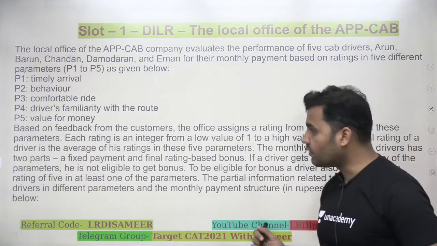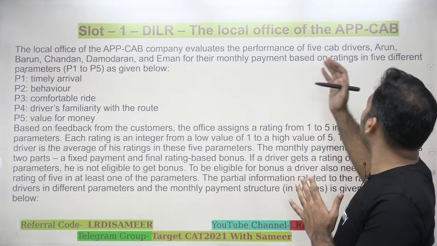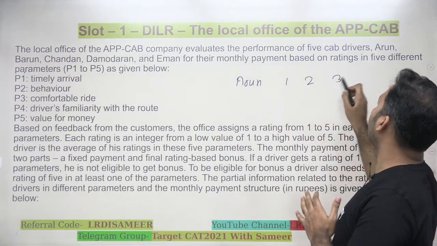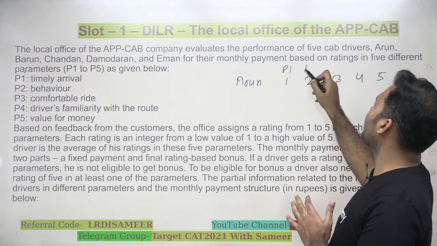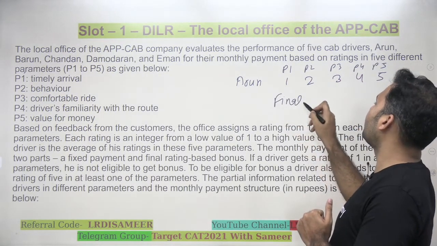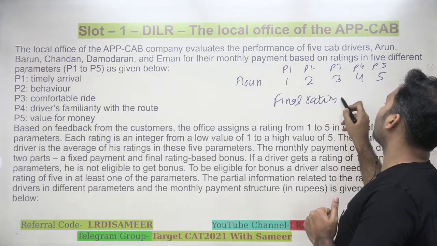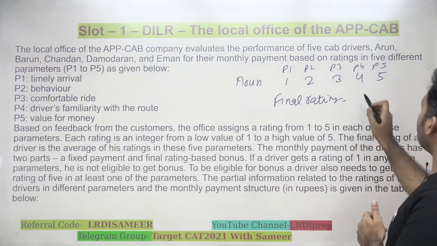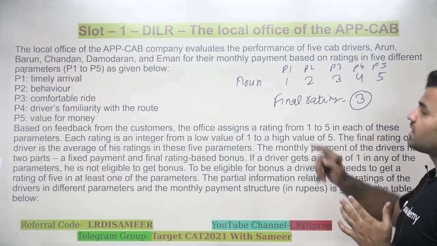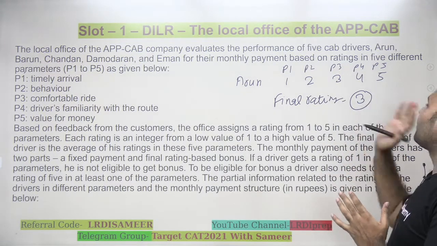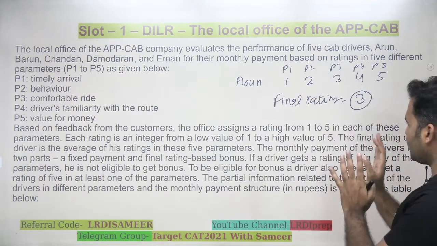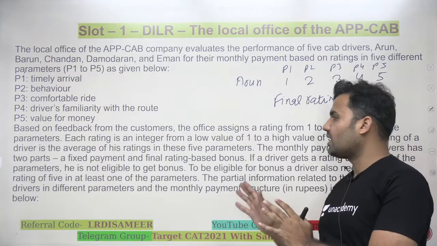What is the meaning of it? For example, let's say there is a driver Arun. If I give a rating 1, 2, 3, 4, 5 to Arun in parameters P1, P2, P3, P4 and P5, and I have to find out the final rating for Arun, it will be the average of these 5. The average of these 5 would be 3, as you can see. Add all the values and divide by 5, or just take the middle term because the values are at consecutive difference. So the final rating will come out to be 3 for Arun if he is getting the rating from 1 to 5. This is just to explain what is the meaning of final rating and how to find out the final rating.